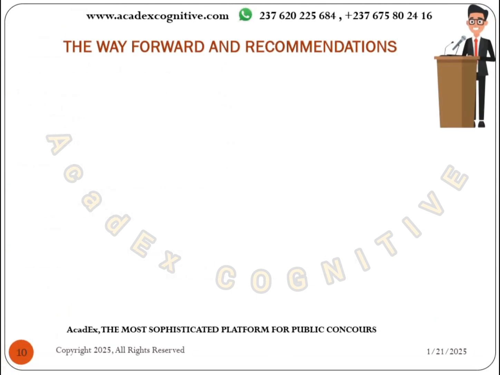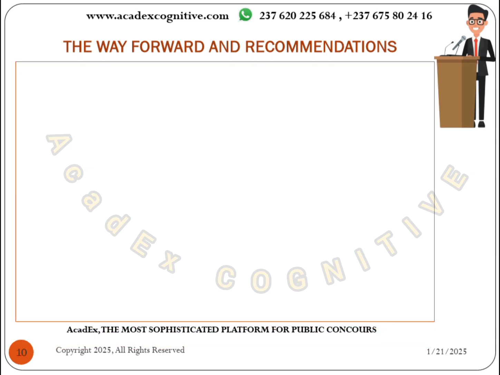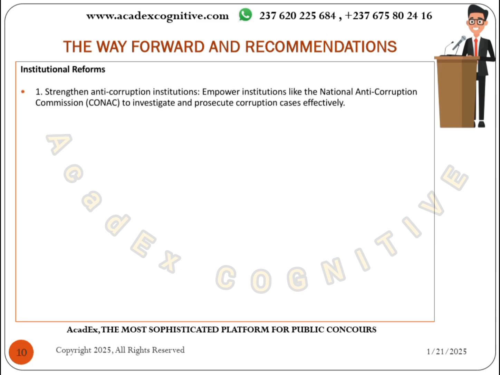So now we are going to look at recommendations, or the way forward. Remember, we have already given solutions. So here we are just going to continue briefly from there. Institutional reforms: the government should strengthen institutions like CONAC. For example, CONAC is there just to investigate. CONAC does not have the power to punish.